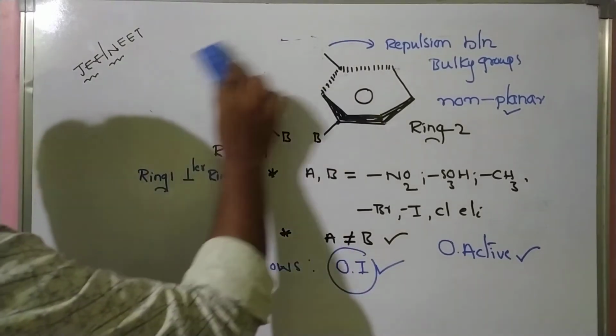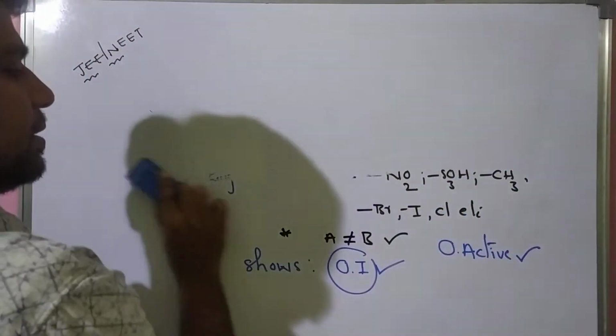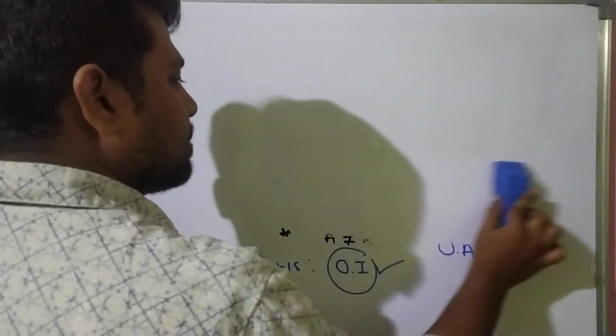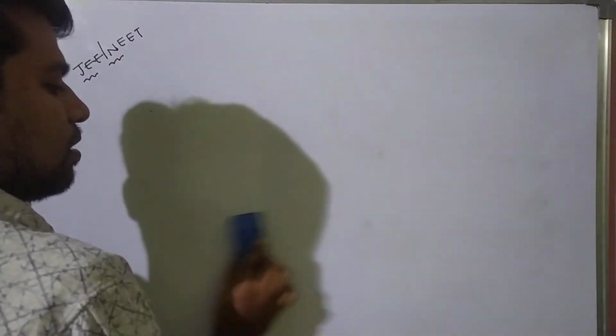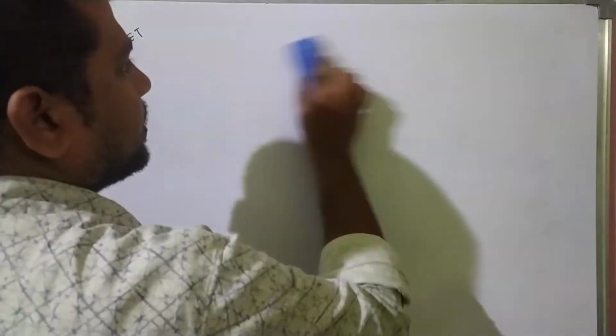Next, the first requirement is asymmetry. Asymmetry means absence of plane of symmetry. Asymmetry is nothing but dissymmetry, also called unsymmetry. Okay, students, so for optical isomerism, the main condition is asymmetry. The molecule must be asymmetric in nature.